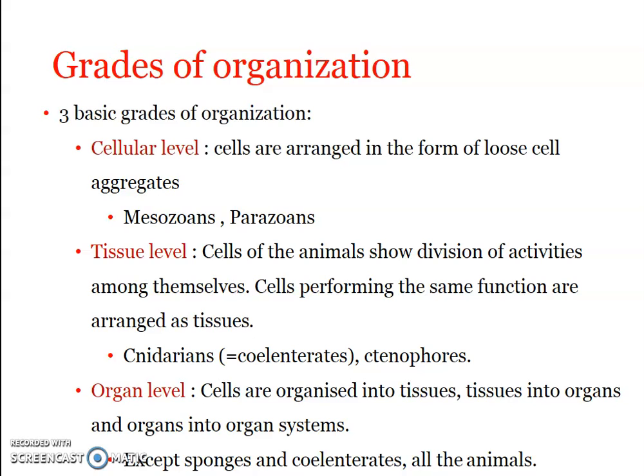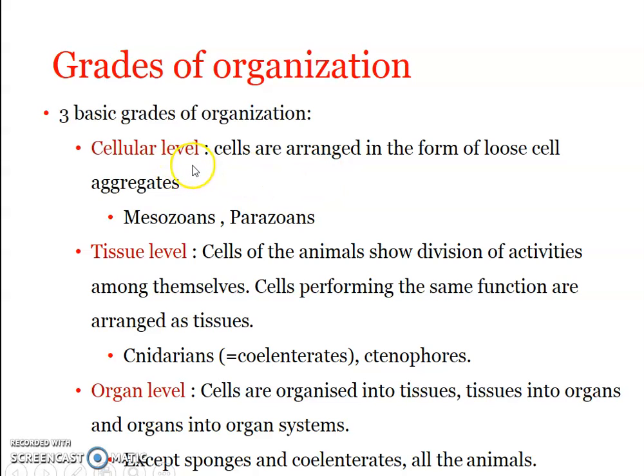Okay, so we have made the classification, but what are the different vertical characters we have taken into consideration during the classification? That is what we are going to learn. The first one is grades of organization. When we look into the grades of organization, there are three basic grades or levels of organization in animals. Okay, the simplest one is the cellular level.